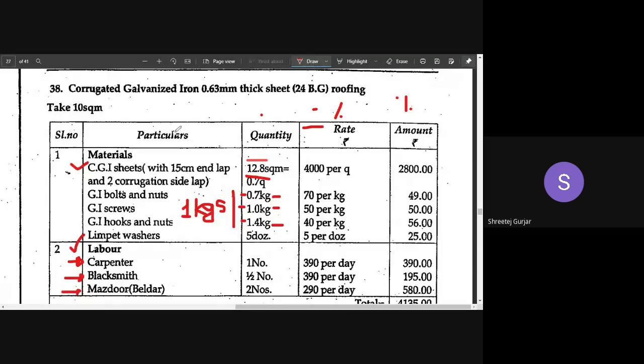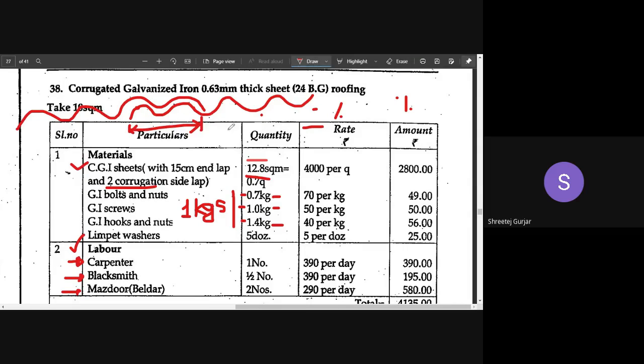So this extra includes wastages, and it includes the lap which we provide. Sorry, not half a corrugation lap. They have assumed a 2 corrugation lap, meaning we have to overlap by 2 corrugations. Suppose this is 2 corrugations, so this is the 2 corrugation overlap which you have to provide. This is your first sheet, and this is your second sheet, so you can see the 2 corrugation overlap which we have provided.